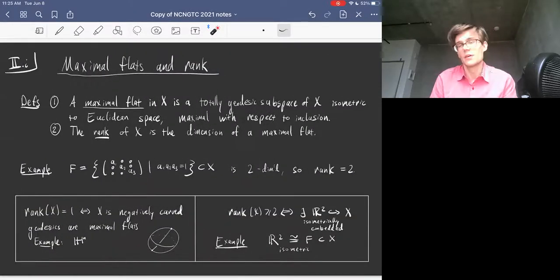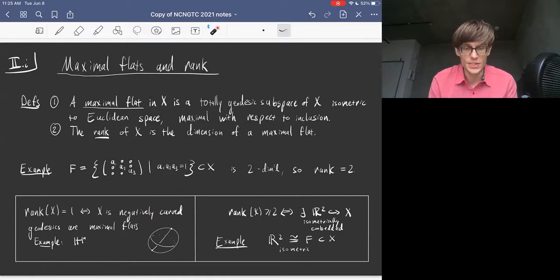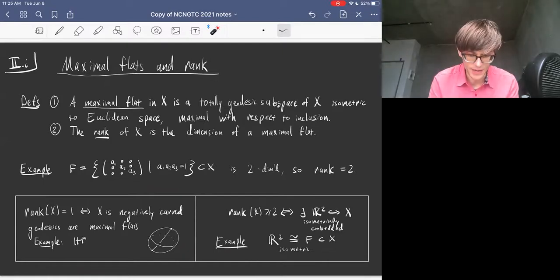So to compare the higher rank setting to the hyperbolic space setting, the difficulty arises in the fact that we now have flats, Euclidean spaces of dimension at least 2. That's a completely different situation compared to before. Before we had negative curvature, now we have curvature 0 appearing in some directions.